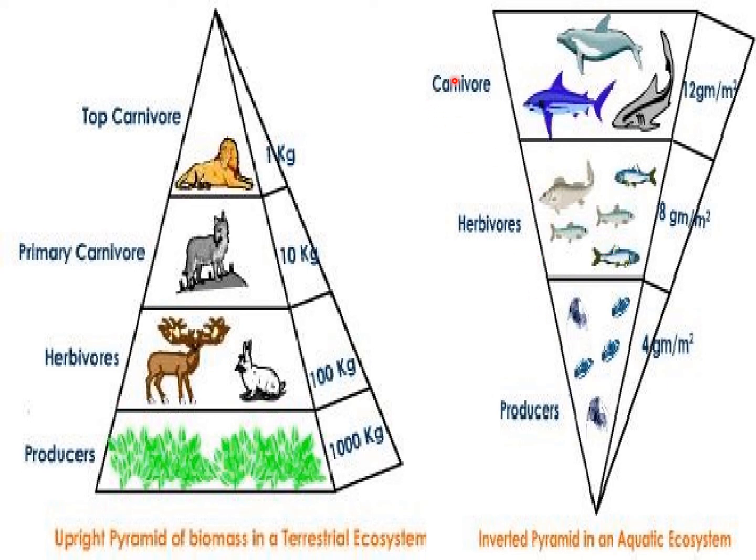And then the apex, that is carnivore, they are less in number as compared to herbivores, but the mass is more as compared to herbivores and producers. So we can see an inverted pyramid in an aquatic ecosystem.